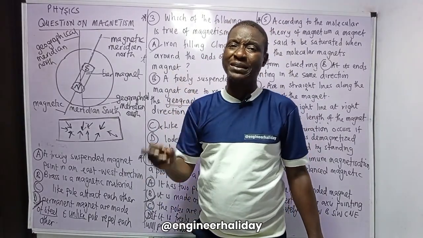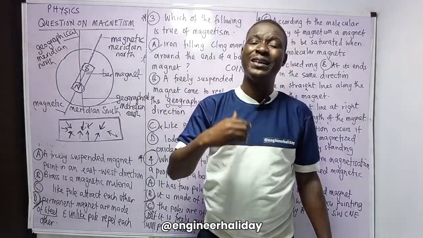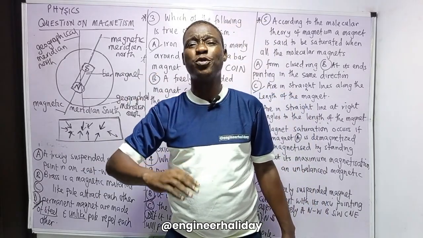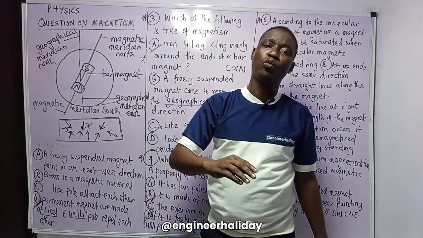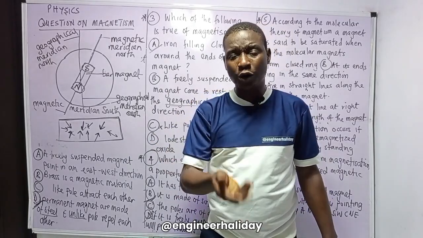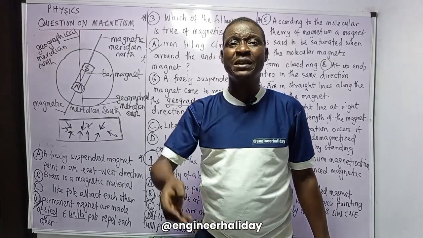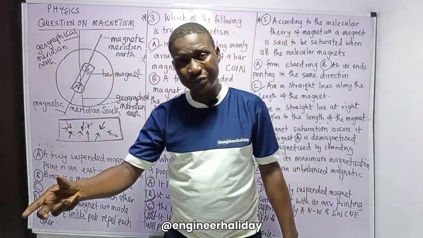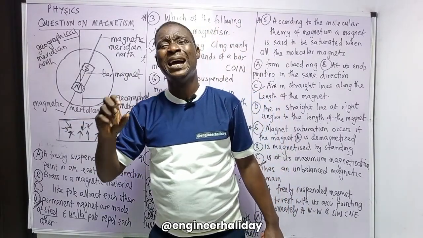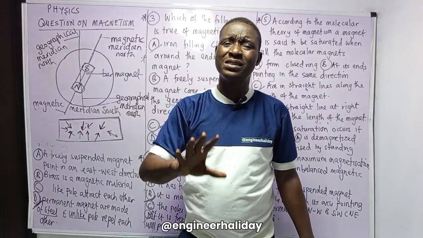There are two types of magnet: the natural and the artificial. The natural is lodestone, or what we call magnetite, the oxide of iron. The artificial can either be permanent or temporary. Steel is doped to make it a permanent one; it is not easily magnetized and retains magnetism for a long time. But iron, which is the temporary one, easily magnetizes, easily demagnetizes, and cannot retain magnetism for a long period of time. All these things are very important.